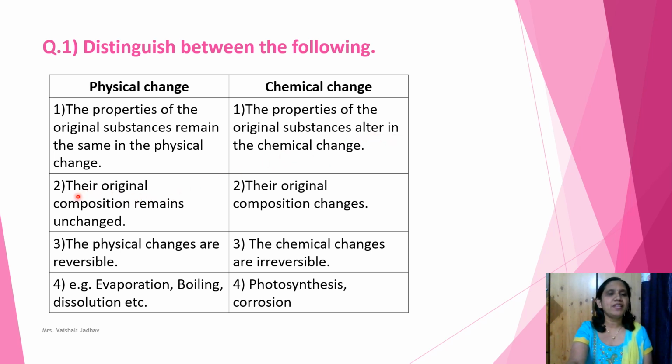Second point of physical change, their original composition remains unchanged. And second point of chemical change is their original composition changes. Third point of physical change, the physical changes are reversible. And third point of chemical change, the chemical changes are irreversible. Fourth point of physical change, here I have given examples: evaporation, boiling, dissolution, etc. And fourth point of chemical change is photosynthesis, corrosion, etc.